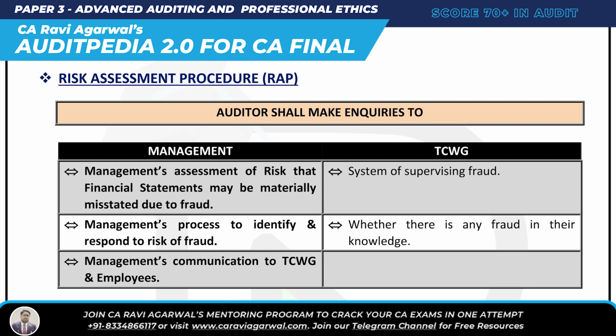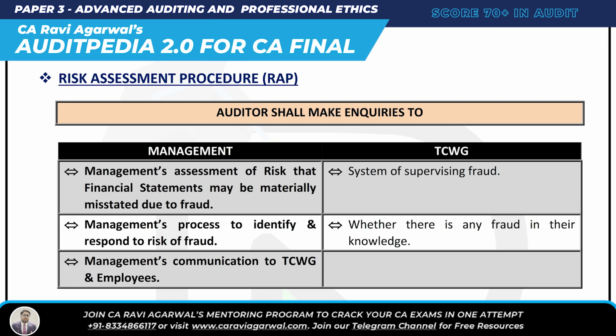So here, we are studying the risk assessment procedure. Here there are 4 points. Number 1, the auditor shall make inquiry of TCWG and management. So what is he going to ask TCWG? Tell me the system of supervising fraud. He said okay. Then if there is any fraud in your knowledge, please tell me. Who is asking? The auditor is asking TCWG.